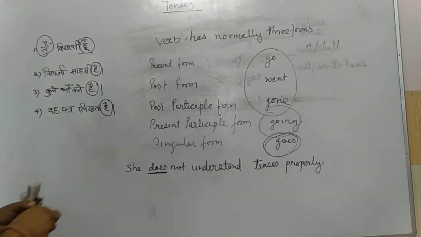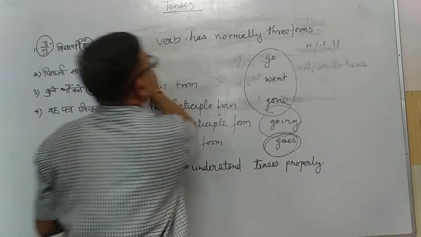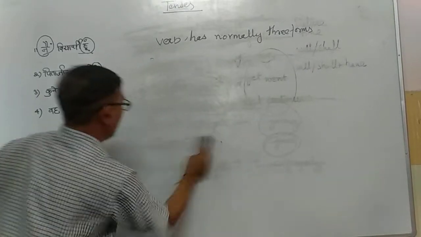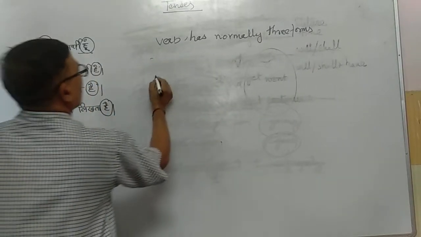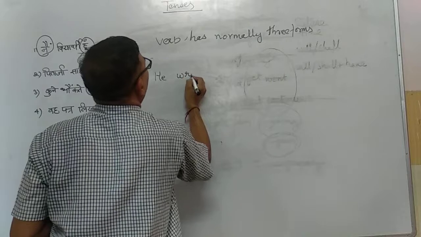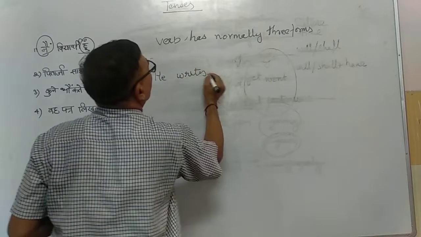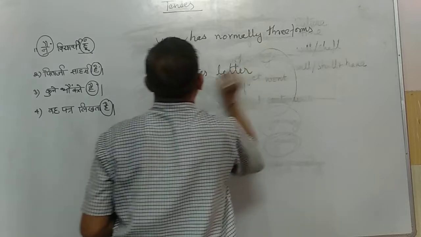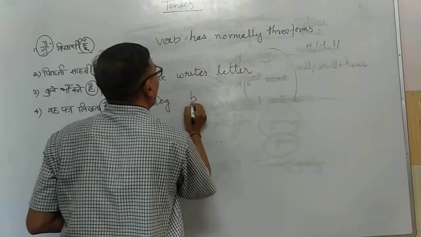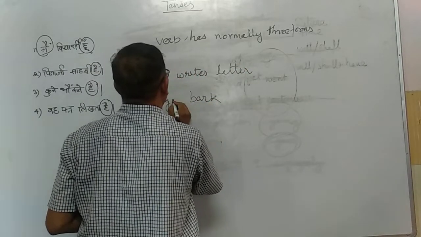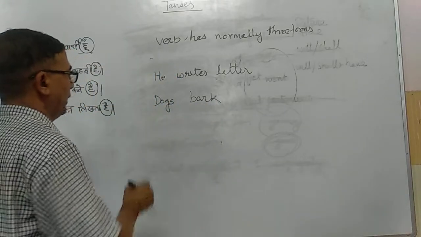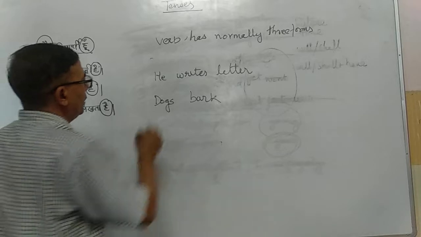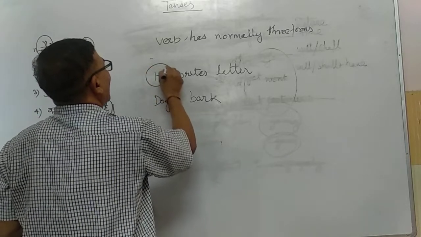How? See. He writes a letter. Dogs bark. See, before using the form of the verb, we have to keep in mind what the subject is.